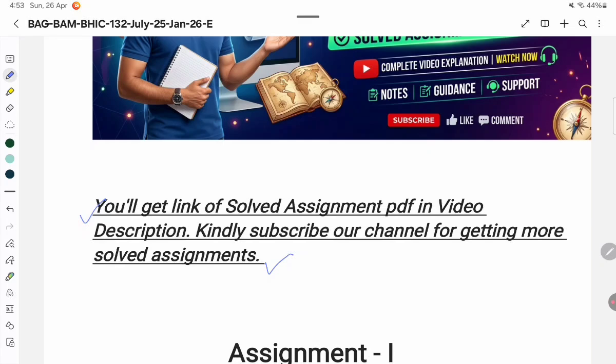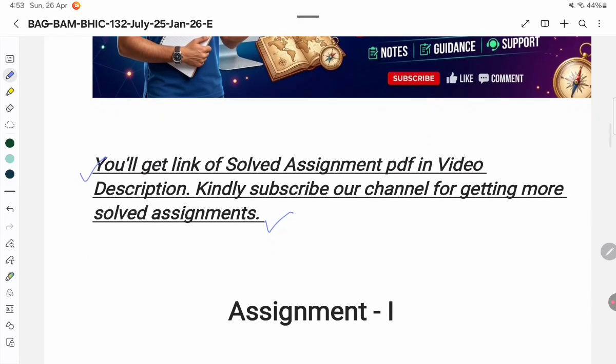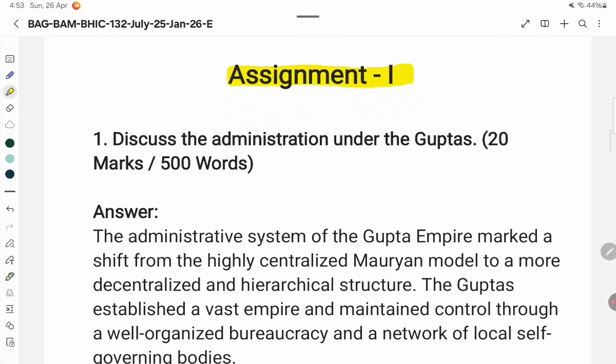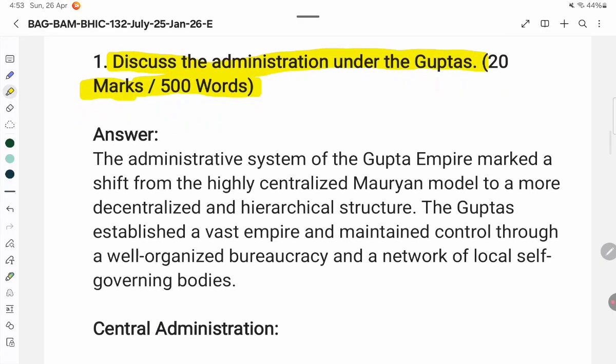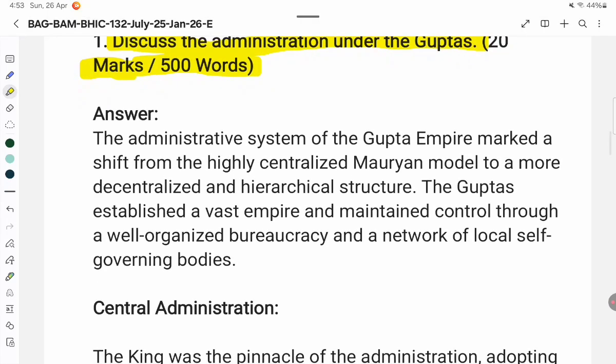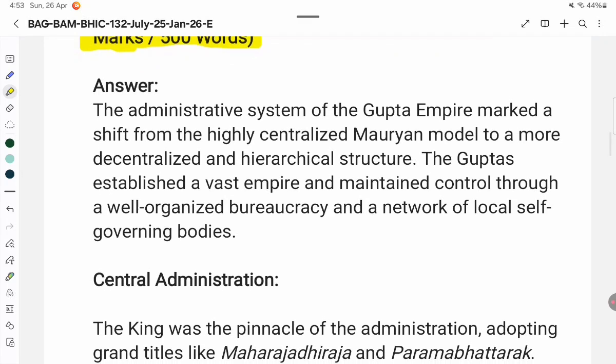Assignment I. 1. Discuss the administration under the Guptas. 20 marks, about 500 words. Answer. The administrative system of the Gupta Empire marked a shift from the highly centralized Mauryan model to a more decentralized and hierarchical structure. The Guptas established a vast empire and maintained control through a well-organized bureaucracy and a network of local self-governing bodies. Central administration.